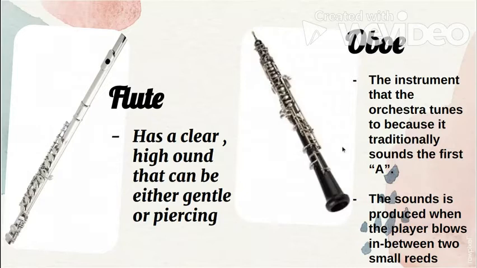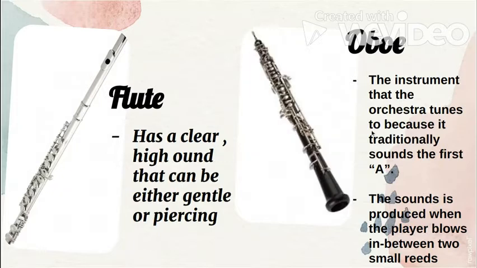Sometimes they will call it clarinet, but actually this is oboe. Again, the oboe sound is produced when the player blows in between two small reeds.